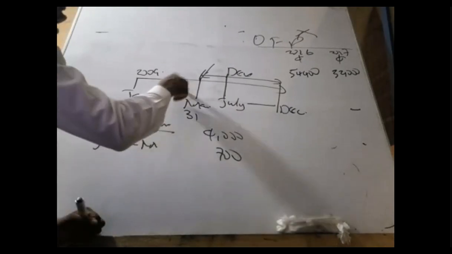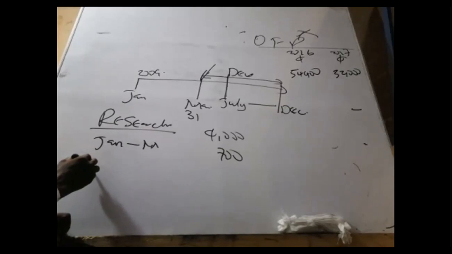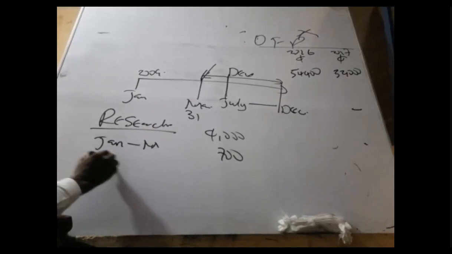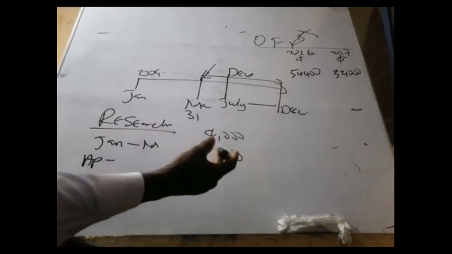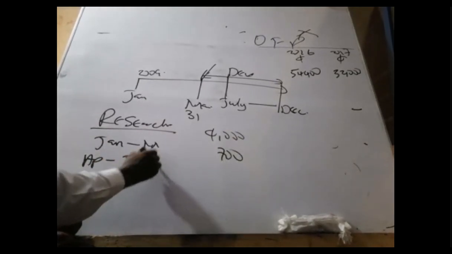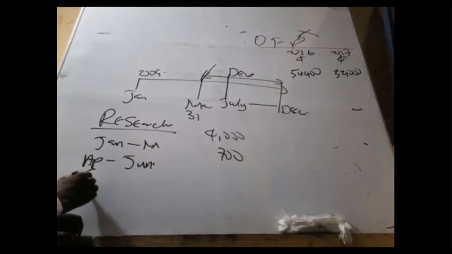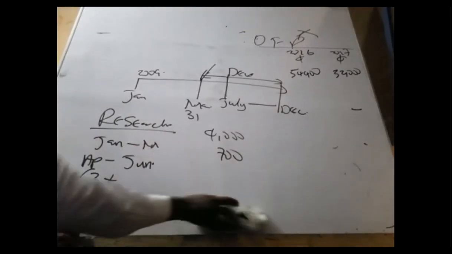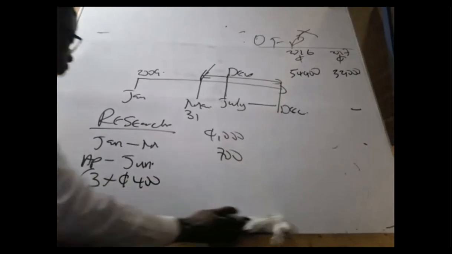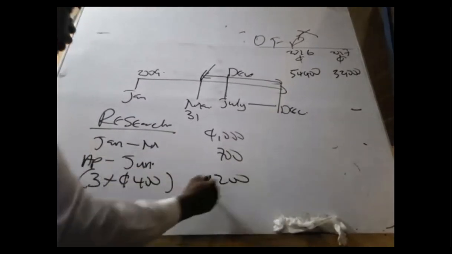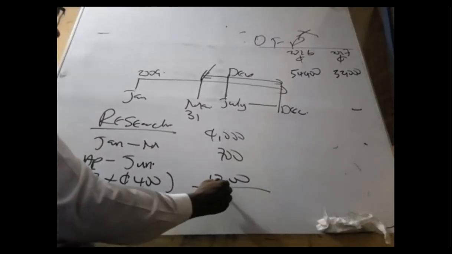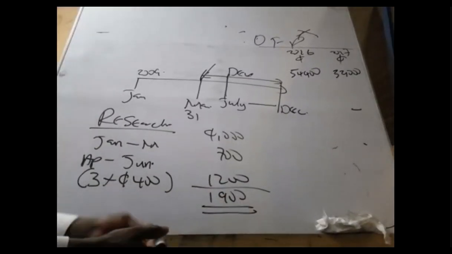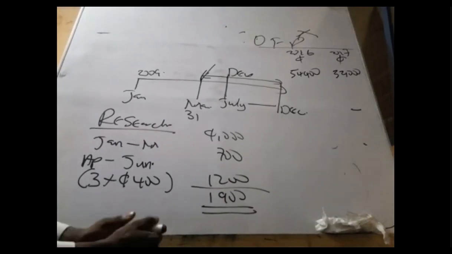So all those costs incurred must be expensed as research cost. From April to June, which is 3 months, 3 times 400, because from there they were incurring 400 per month, gives 1,200. Therefore, research should be 1,900. Perfect. Research cost is 1,900.